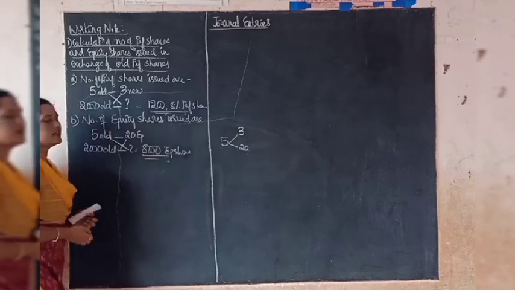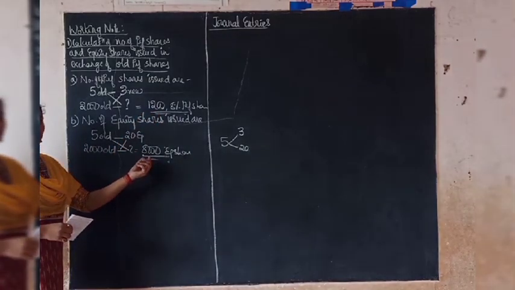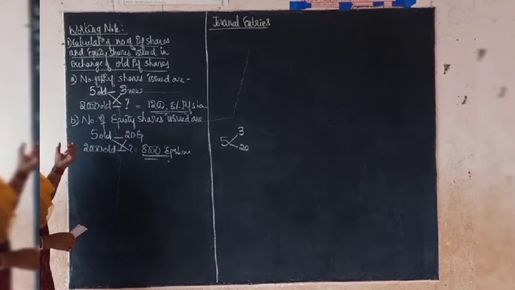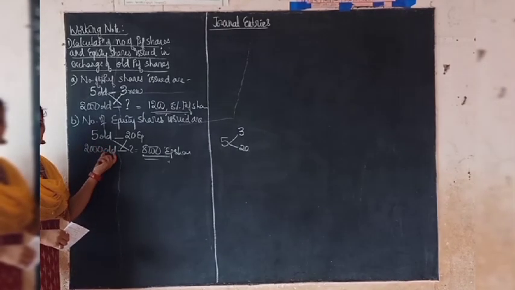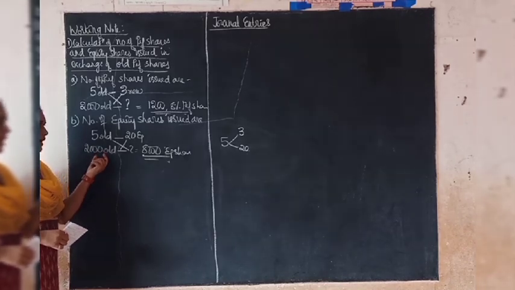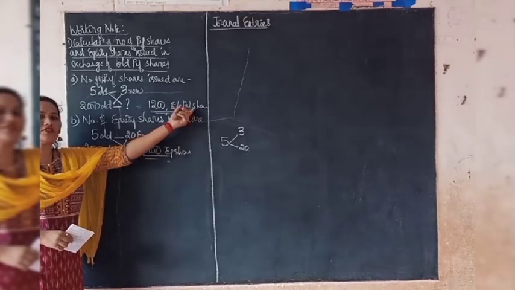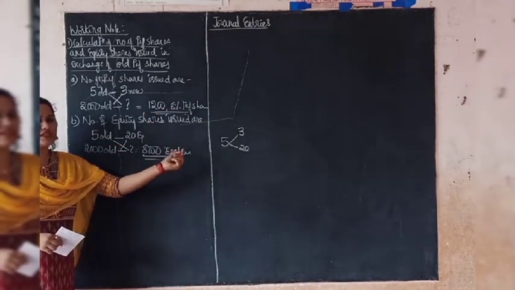So now this is the total number of new preference shares and equity shares issued in the place of old preference shares. Let me tell you again. Earlier the company had 2000 5% preference shares of rupees 100 each, but now it is exchanged for 1200 8% preference shares of rupees 100 each plus 8000 equity shares of rupees 2 each.